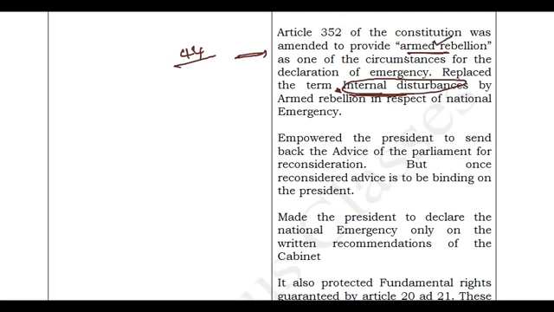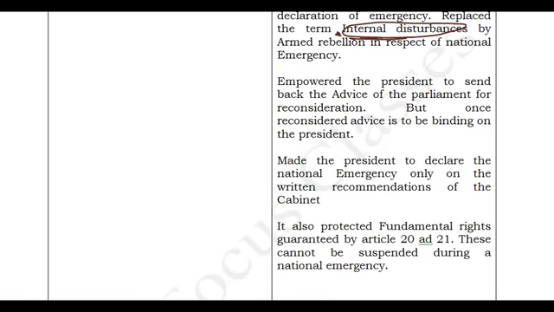Means because of the internal disturbances, whenever there is armed rebellion within the country, then only the country can go for emergency. So this was one more amendment done under this 44th Amendment Act. And as earlier we have discussed, the decision made by the cabinet was final, and the president is bound to accept that recommendation given by the cabinet.